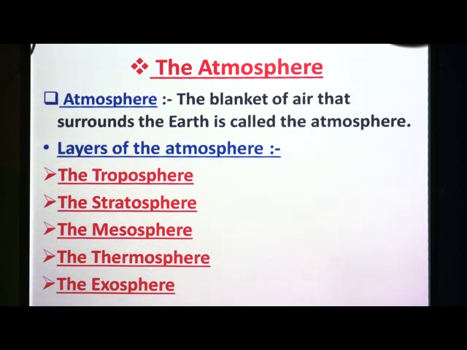So, this is the atmosphere and that atmosphere is made up of different layers. It is divided according to the availability or the thickness of the air in the space. According to that, the atmosphere can be divided into several layers. Here on the screen you can see the layers of the atmosphere. There are 5 layers of the atmosphere: the troposphere, then the stratosphere, then the mesosphere, then we have the thermosphere, and at last we have the exosphere.